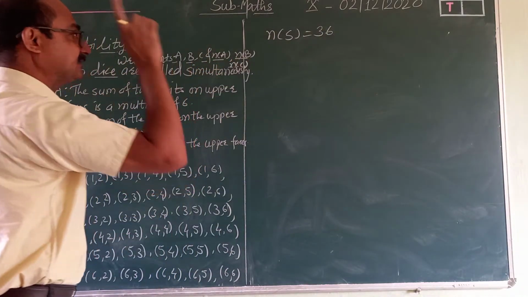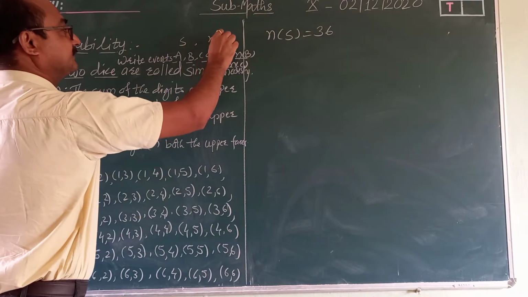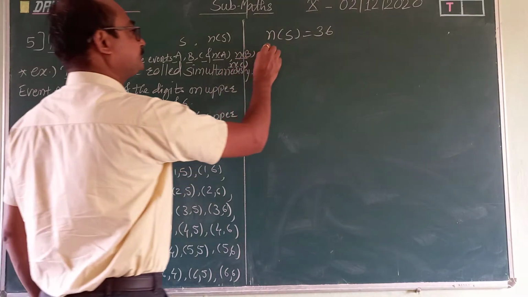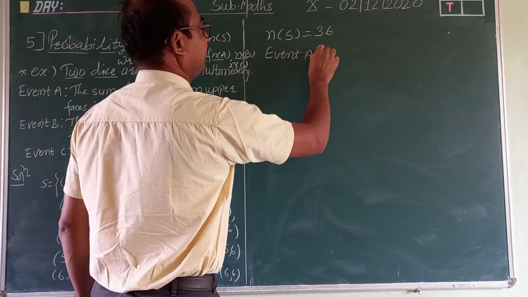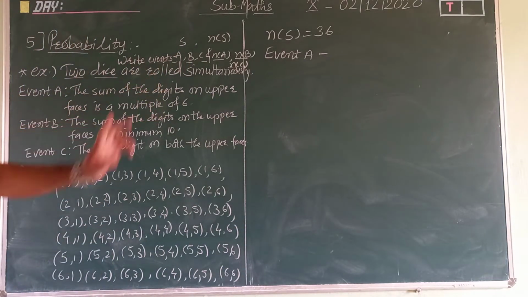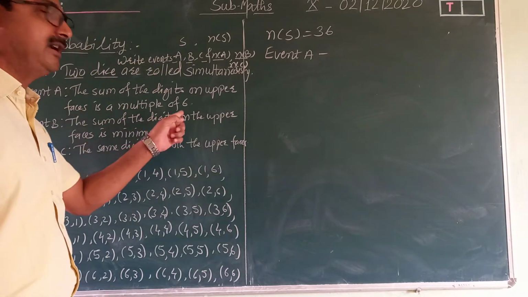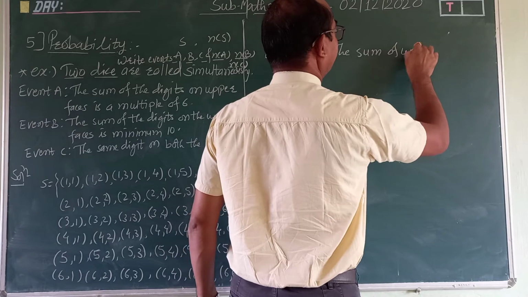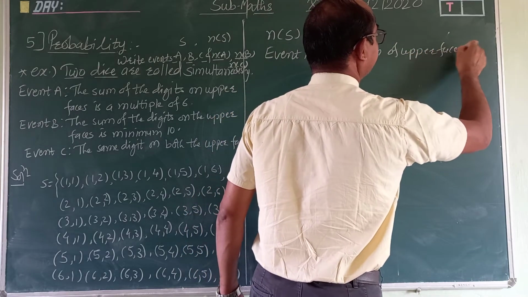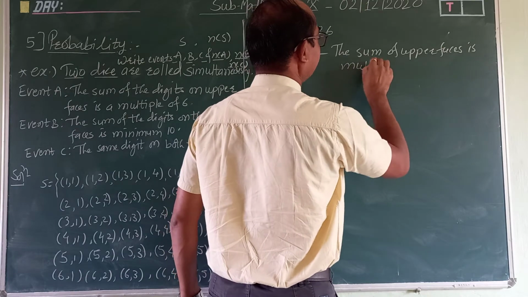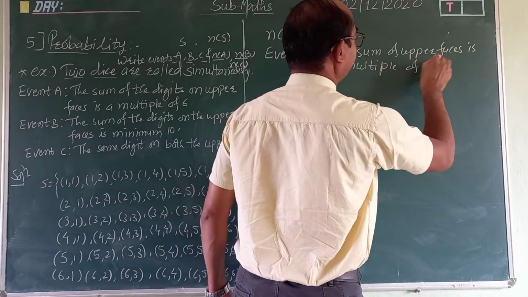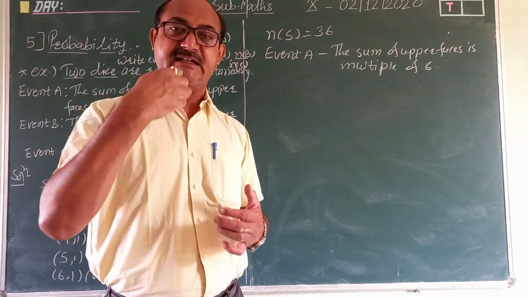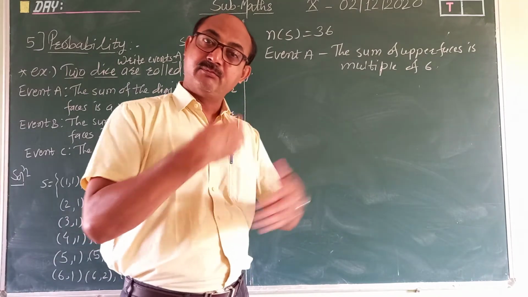Now one by one you have to take the events. So this is event A. Event A says the sum of the digits on the upper faces is a multiple of 6. Multiple of 6 means what? We know 6 ones are 6, 6 twos are 12, 6 threes are 18, like that. That sum should be a multiple of 6.